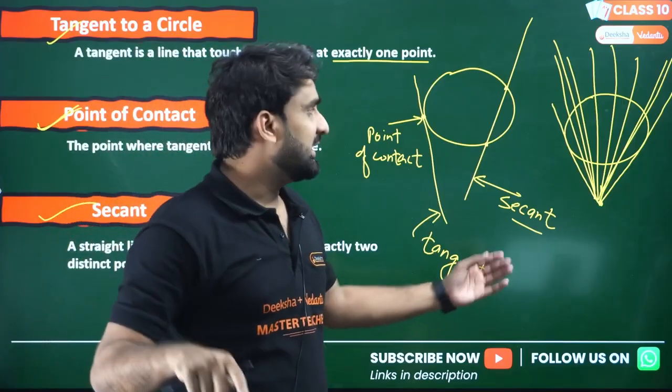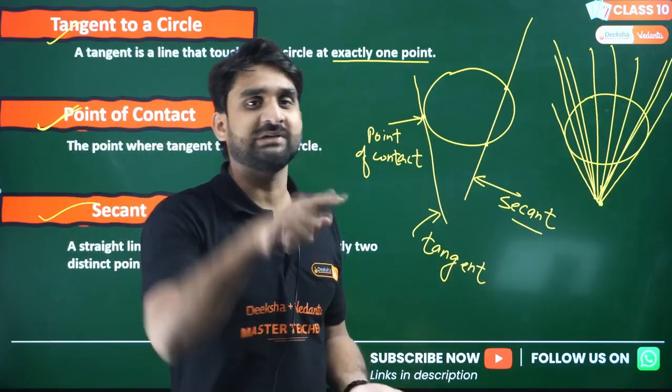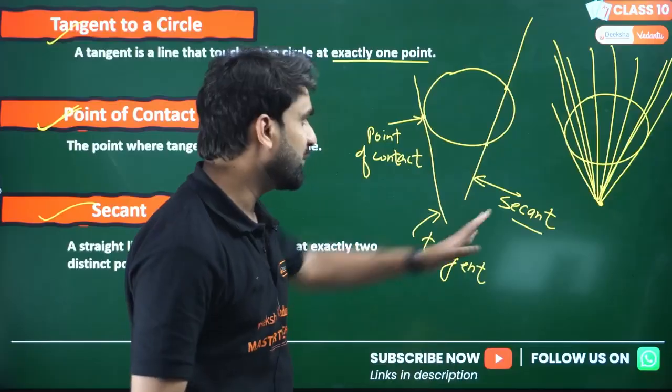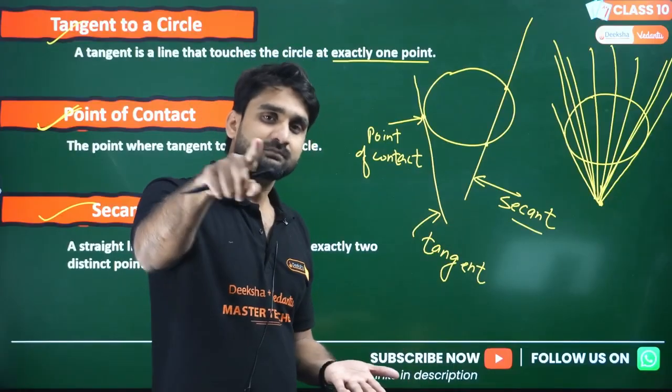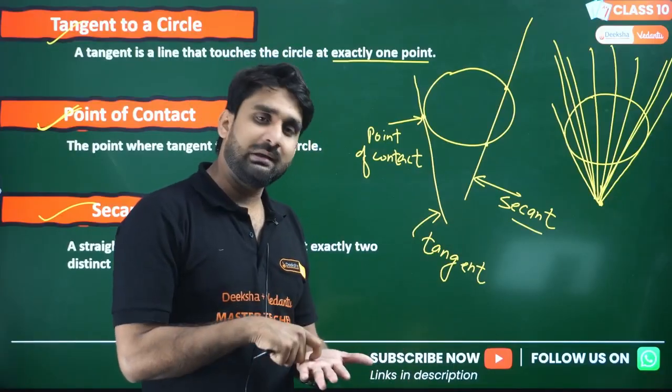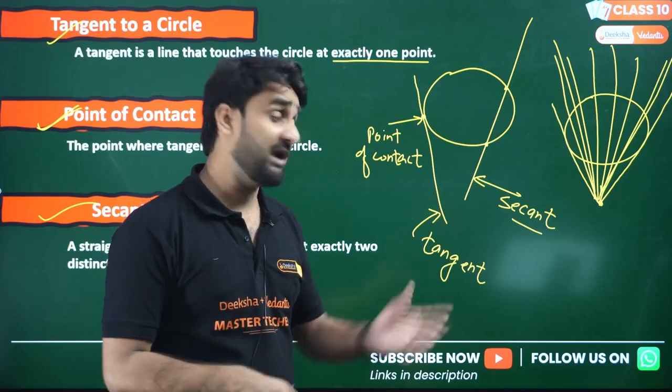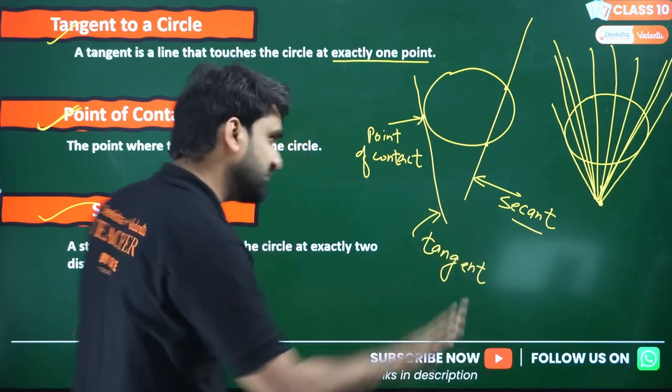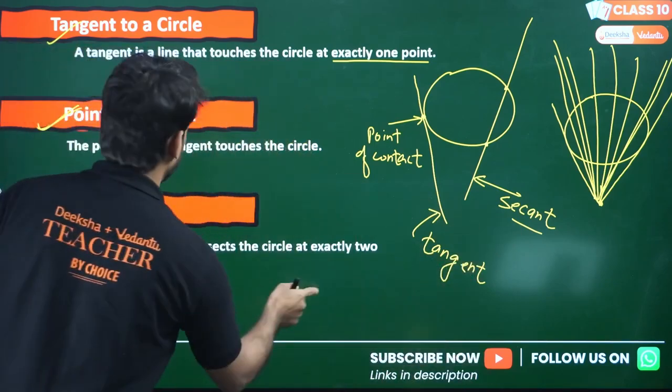I'll give you a relationship between tangent and secant. That is called the secant tangent formula later on. Please watch the video. I will give you a formula relating secant length and tangent length, and that formula is magical. So watch the video. Okay, I hope you got the point.